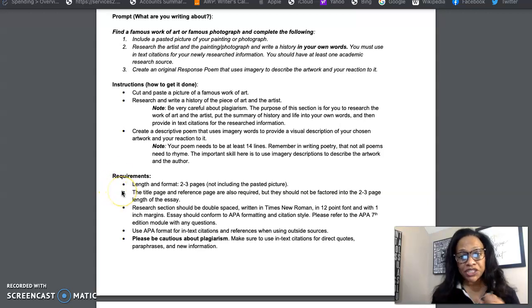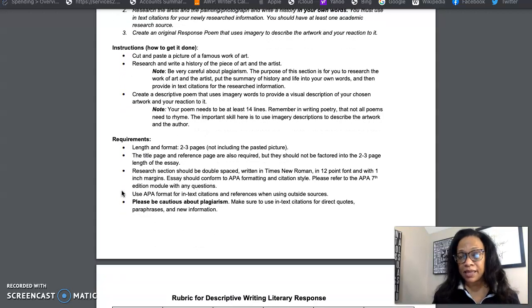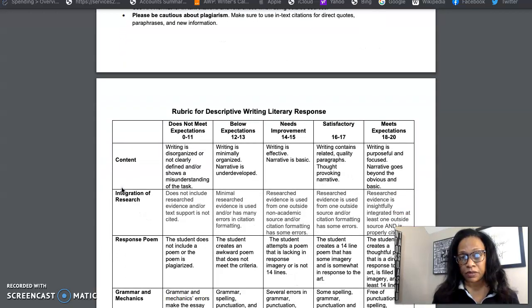Your research section should be double spaced, written in Times New Roman 12-point font, 1-inch margins, all of the things that you already know about APA. Your in-text citations will be needed and they must match your list of references on that final page. And obviously you want to be careful about plagiarism.